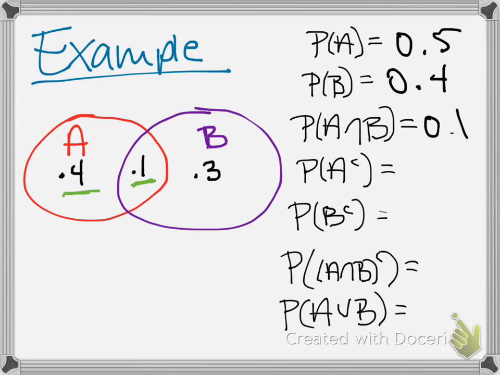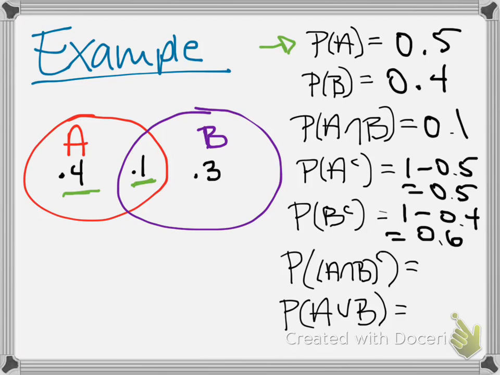And down here in this next example, we've got the complement notation. So this reads the probability of the complement of event A. Well, we know from just a moment ago that the probability of event A is 0.5. And so the probability of the complement of A is going to be 1 minus 0.5, which of course just so happens to also be 0.5. Similarly, if we want to find the probability of the complement of B, we can use the fact that we know the probability of B is 0.4. So we do 1 minus 0.4, and the probability of the complement of B would then be 0.6.